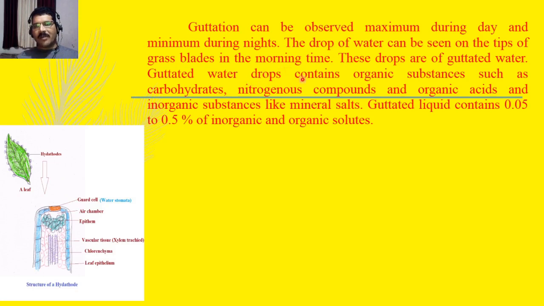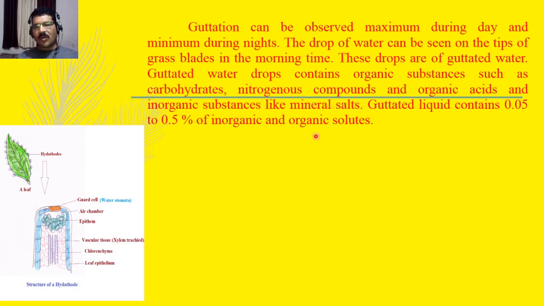Gutted water drops contain organic substances such as carbohydrates, nitrogenous compounds and organic acids, and also some inorganic substances like mineral salts. Gutted liquid contains 0.05 to 0.5% of inorganic and organic solutes.